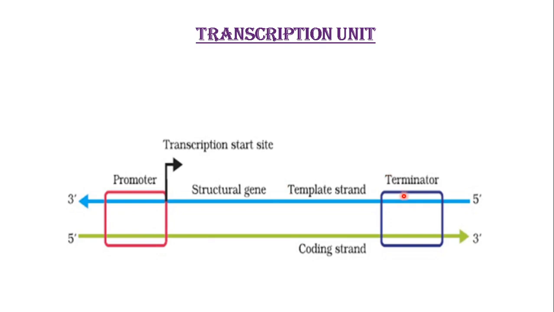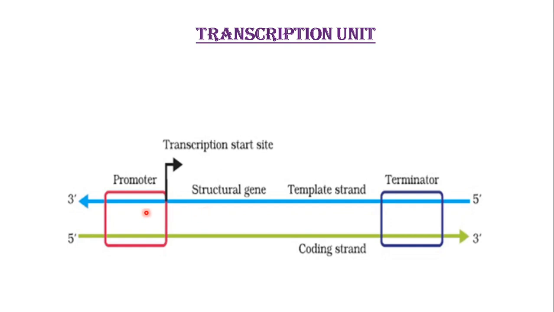Formation always takes place in 5 to 3. So the DNA strand with opposite polarity will behave as the template. It will be determined with respect to the position of the promoter. Promoter is present here. The structural gene follows the promoter, so definitely formation will take place. That means the polymerase will move in this direction, from left to right in our figure.